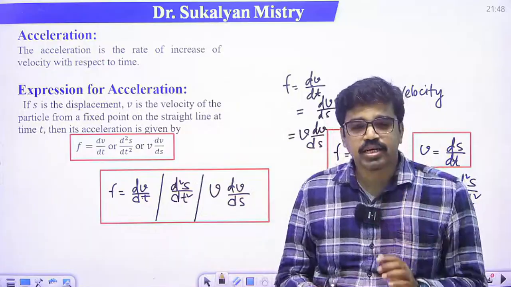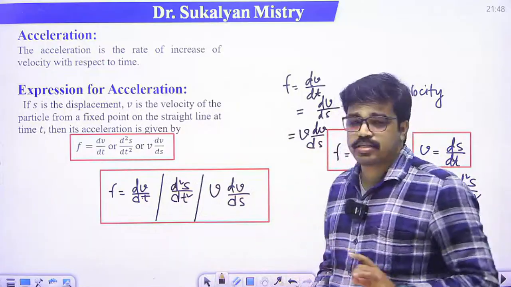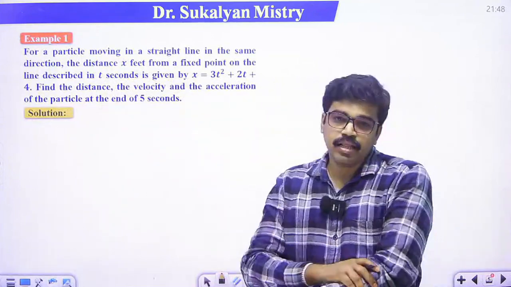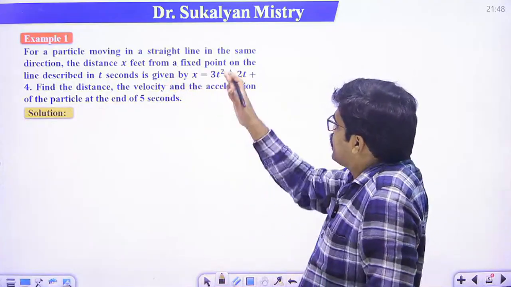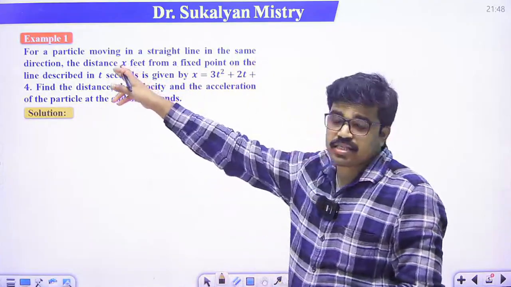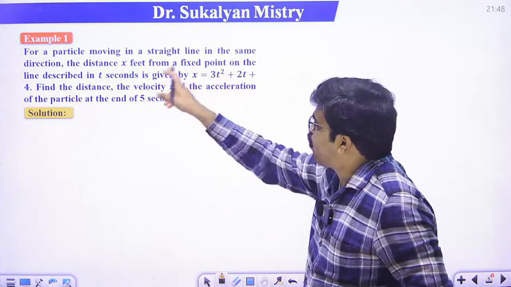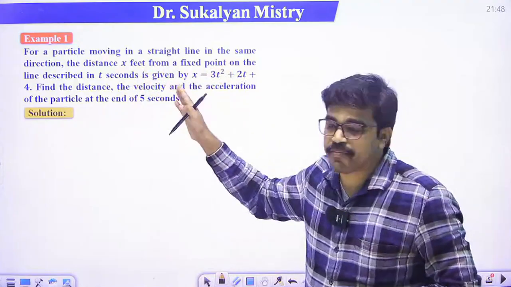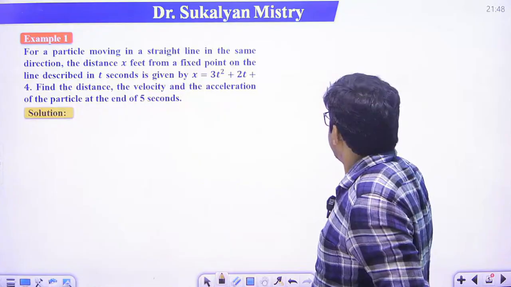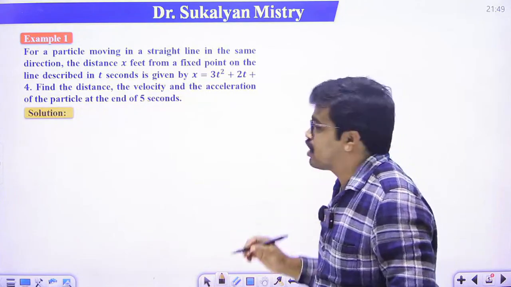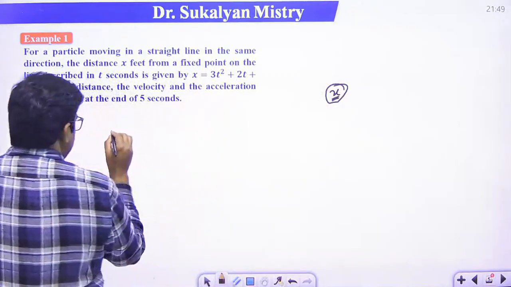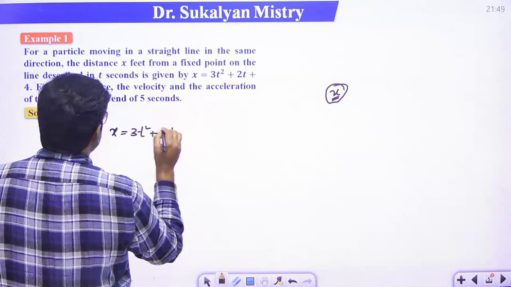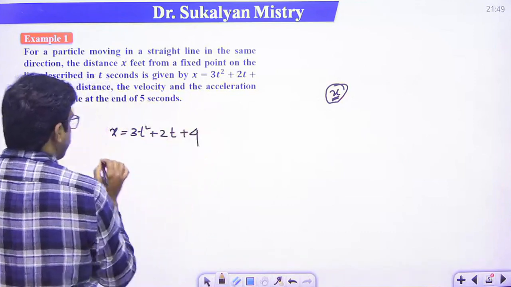Clear? Now we discuss an example based on this. Just see this problem. For a particle moving in a straight line in the same direction, the distance x feet from a fixed point on the line described in time t seconds is given by, here we denote the displacement by x, x is equal to 3t² plus 2t plus 4. So what is given here?